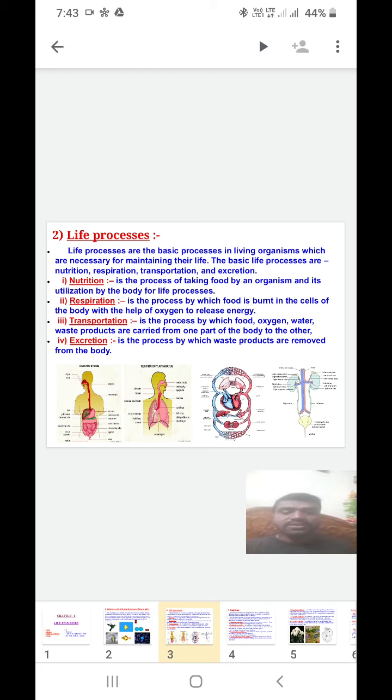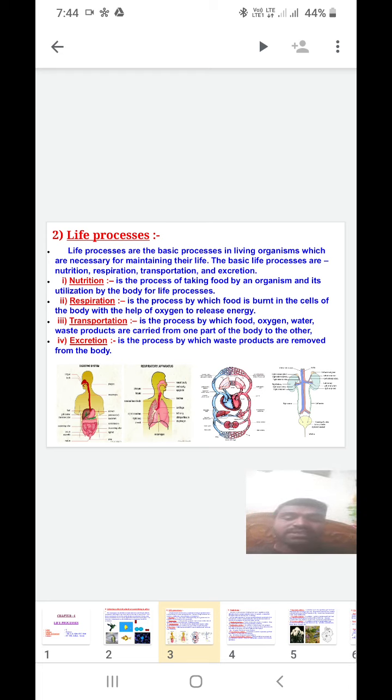Then the third one is called transportation. Here, food, oxygen, water and waste products are carried from one part of the body to another. It is called transportation, sorry, not transpiration. Transportation means blood circulation, nothing but that. In plants also they have transportation, with different organ systems. Whatever it may be, food, oxygen, water, waste products and some other minerals are transported from one place to another by transportation. Transportation is also one type of life process.